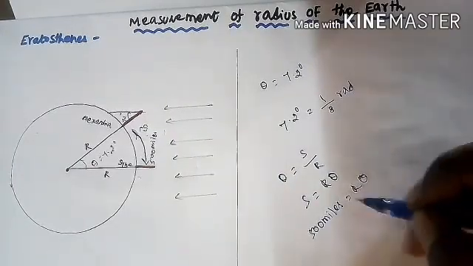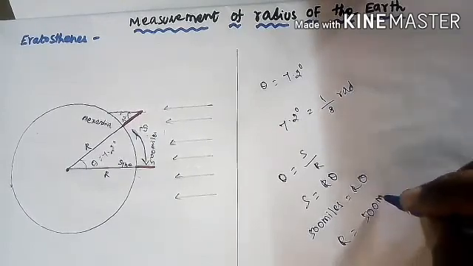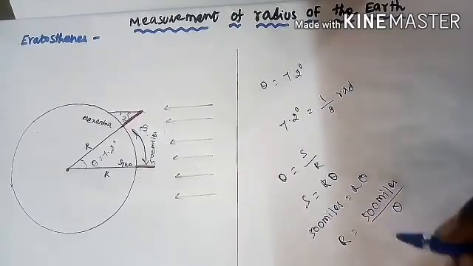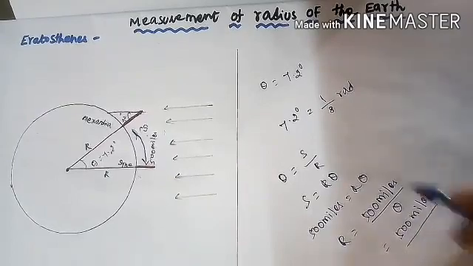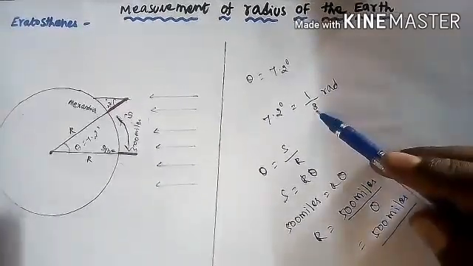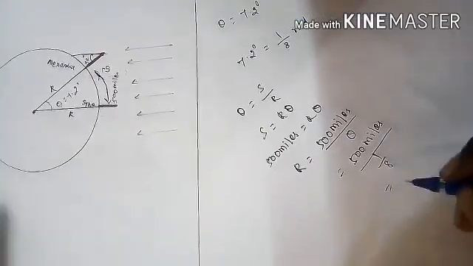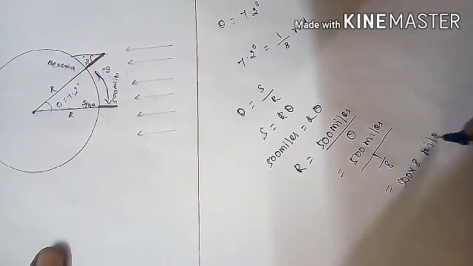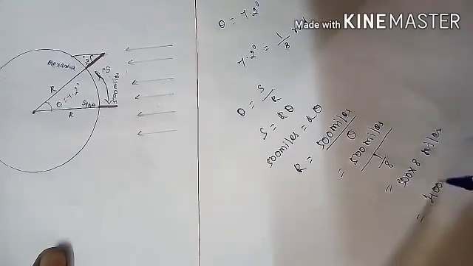Now I want to calculate the radius. R is equal to 500 miles divided by theta. The theta value is 1 by 8. So the equation becomes 500 times 8 miles, which is equal to 4000 miles.